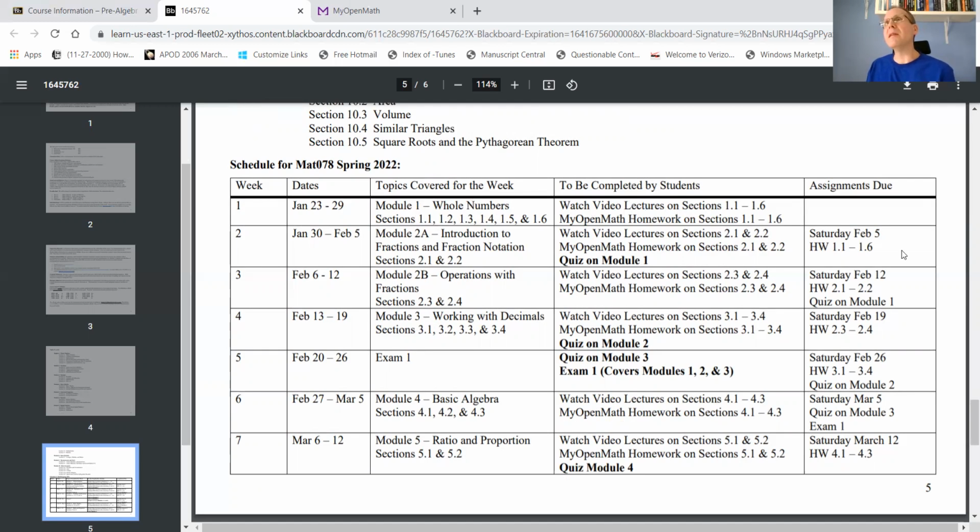So you'll notice here that the actual homework for My Open Math on sections 1.1 through 1.6 is not due until the following Saturday. So that would be due Saturday, February 5th. Okay, then the second week, you would start working on module 2. This is a longer module and one of the more complicated modules, on fractions, so I kind of split it up. So you're just going to work on the first 2 sections of module 2 on fractions.